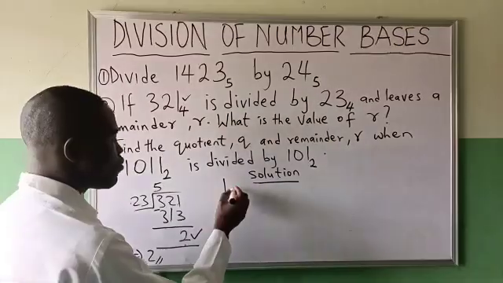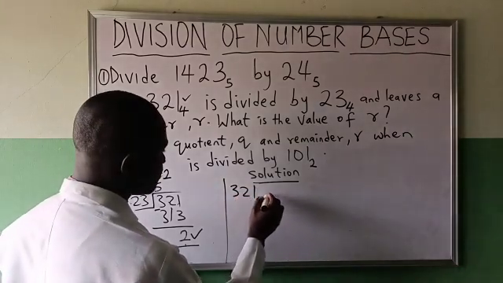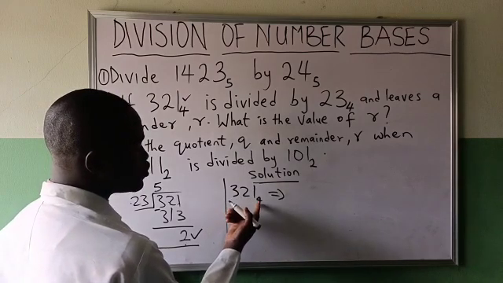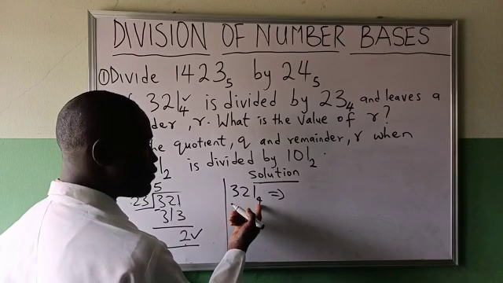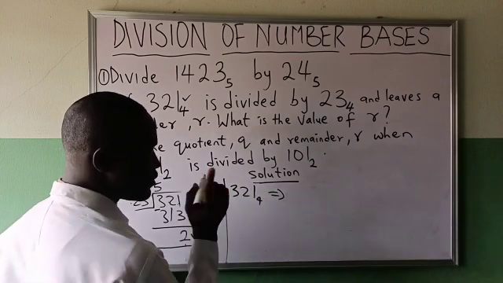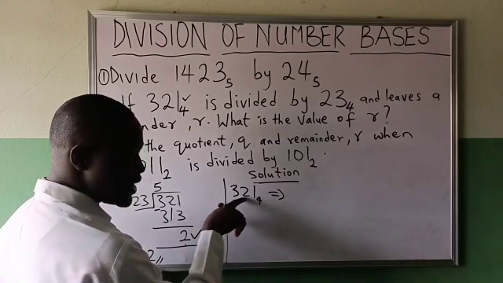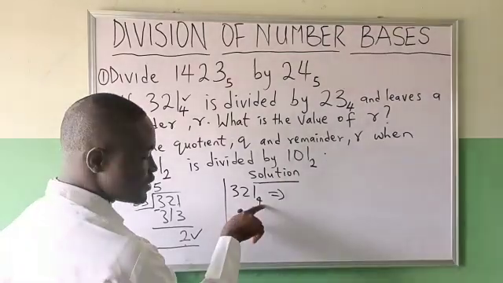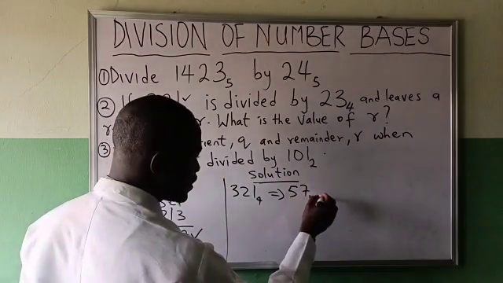Okay. How do we convert 3, 2, 1 in base 4 to base 10? You say 3 times 4, 12. 12 plus this, 14. 14 times 4, 56. 56 plus 1, 57. I repeat, 3 times 4, 12. 12 plus the next number, 14. 14 times 4, 56. 56 plus the next number, 57 in base 10.